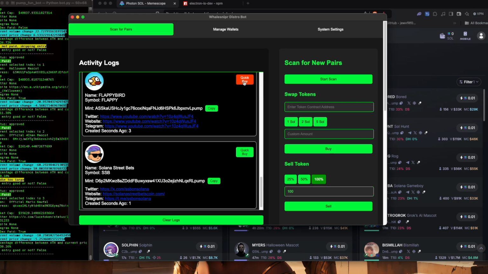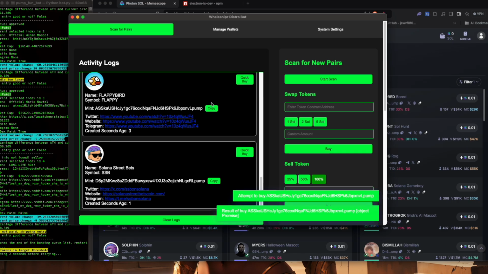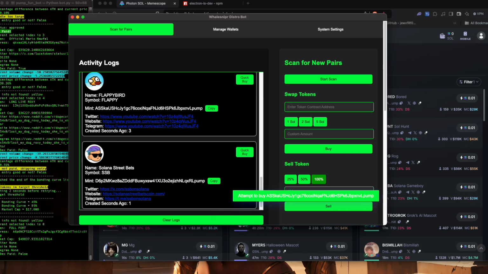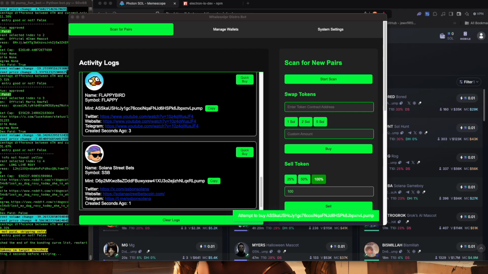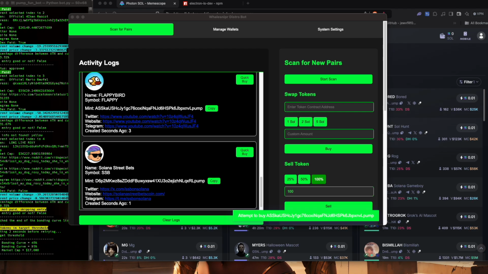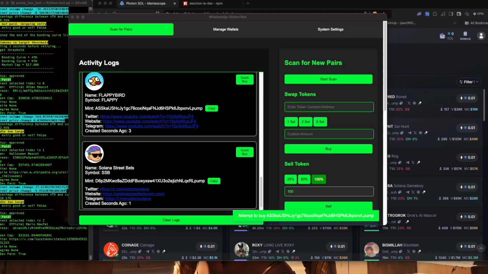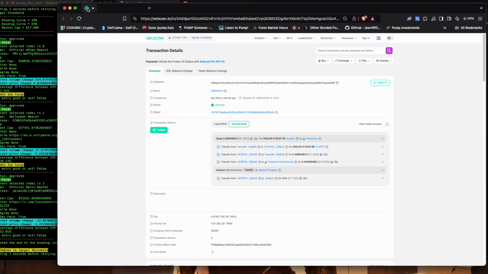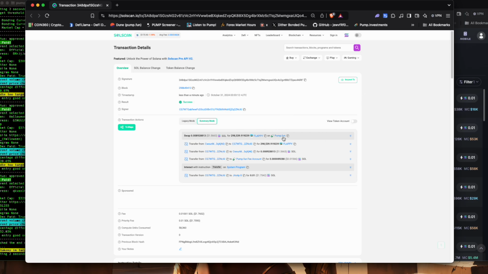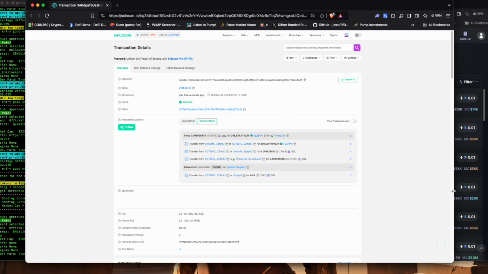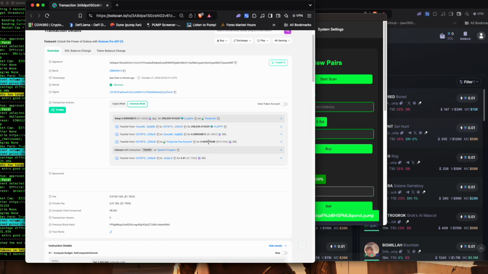So let's say I'm into this and I want to click and quick buy this. We attempt to quick buy, and within quick buy, if you look at the transaction information, you can see that we just quick bought, and there it is right there.